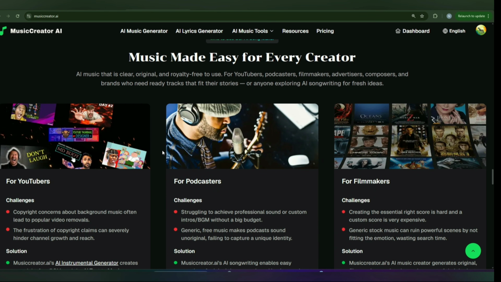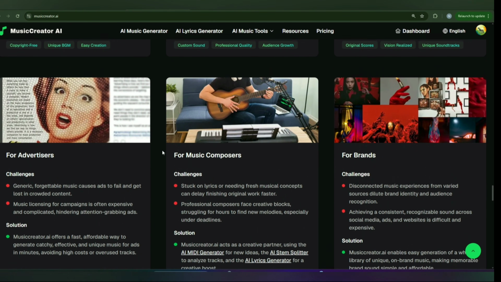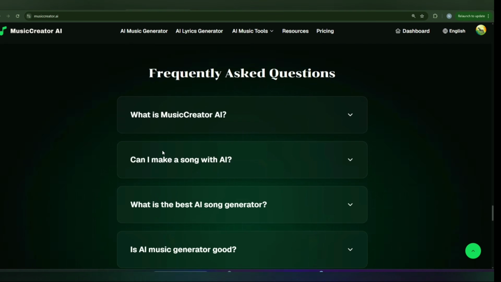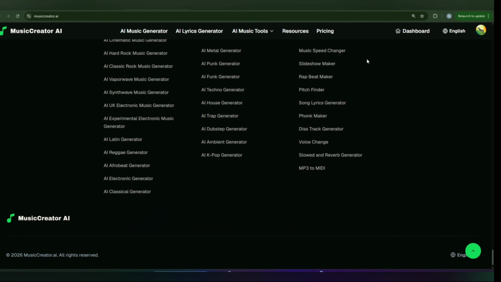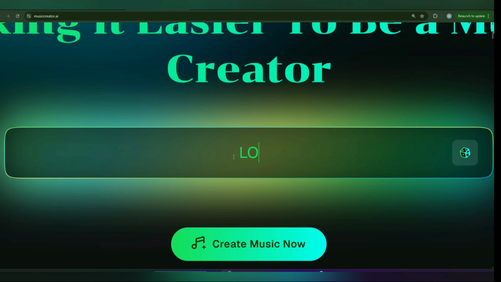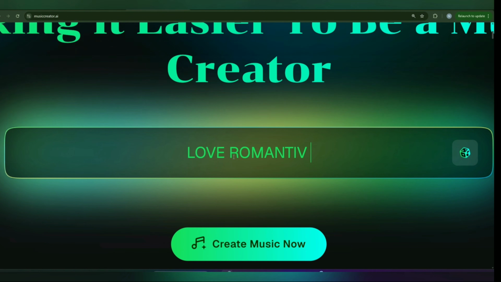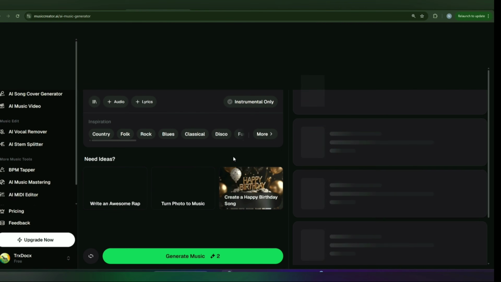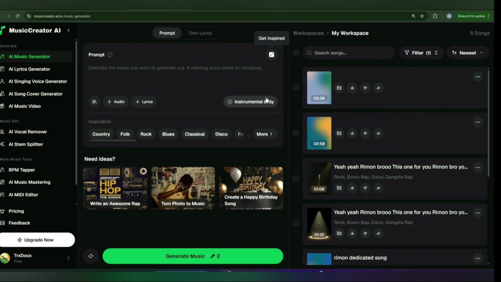And next, there are some reviews by creators who have already used it, and different brands can also contact you. Now, if you already have an account, you can come to the MusicCreator AI to get to their dashboard. Using Google, you can create an account. If you want to create music, you can easily select here, like I want to create a love romantic song for my partner. So here I'm going to write, and then you will come to this interface.